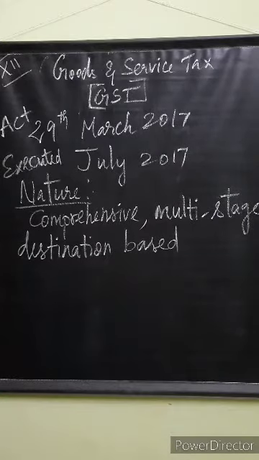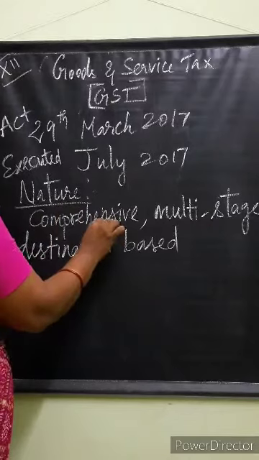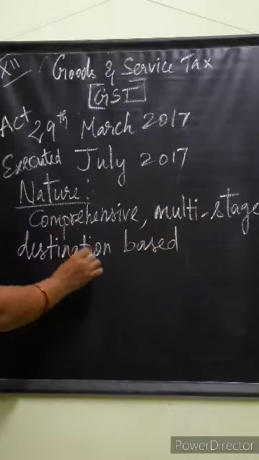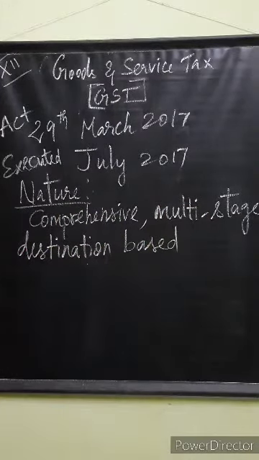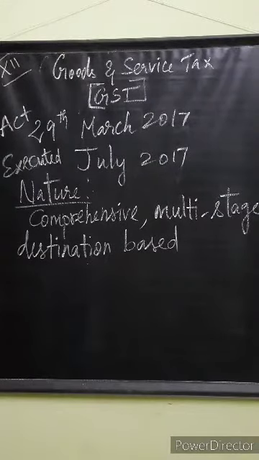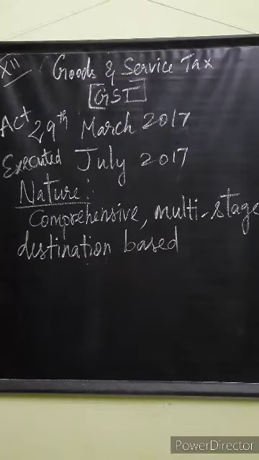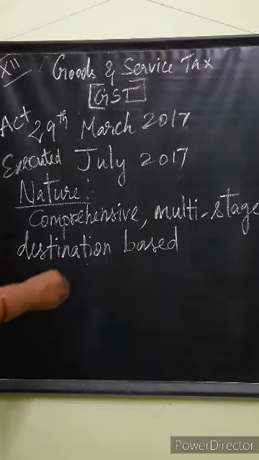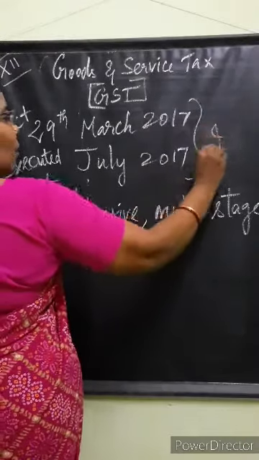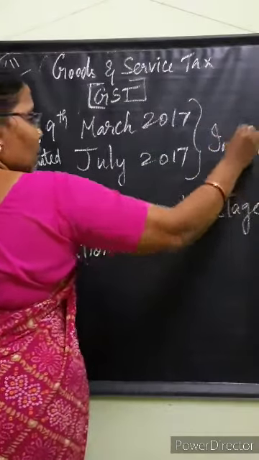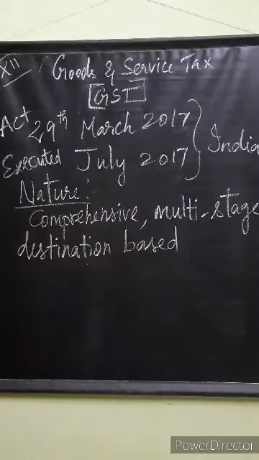Okay. So, what is the nature of GST? It is comprehensive, multi-stage and destination based. In simple words, it is an indirect tax levied on the supply of goods and services. It has replaced many indirect taxes in India. It is one indirect tax for the entire country, isn't it? In the whole of India, only one GST is there. So it is only one indirect tax for the entire country.